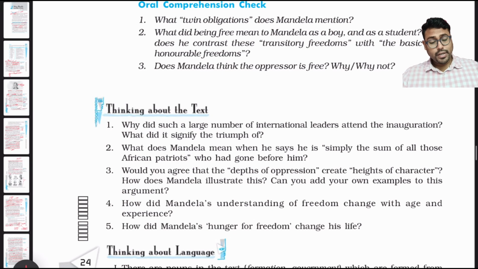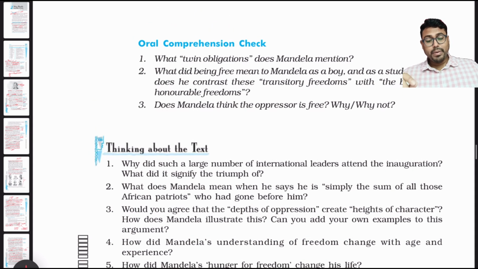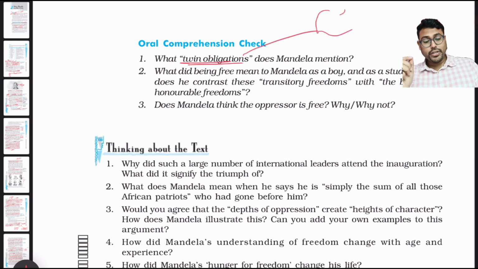So that's it. From Nelson Mandela, we have a lot of questions. Every year, one or two questions are there. So we have to read the lesson very carefully, underline every line, and try to memorize this question. What is twin obligation? Twin obligation: one obligation towards his family, one obligation towards his country.